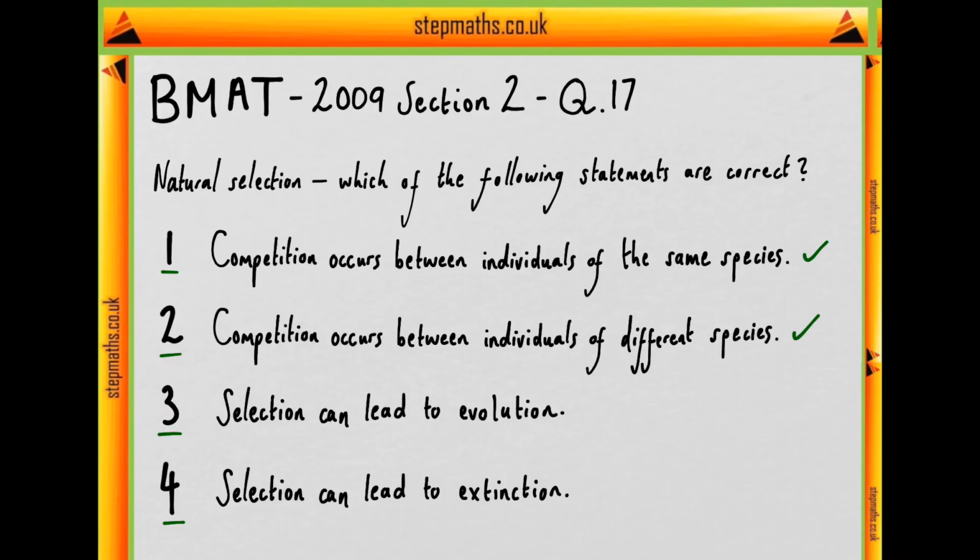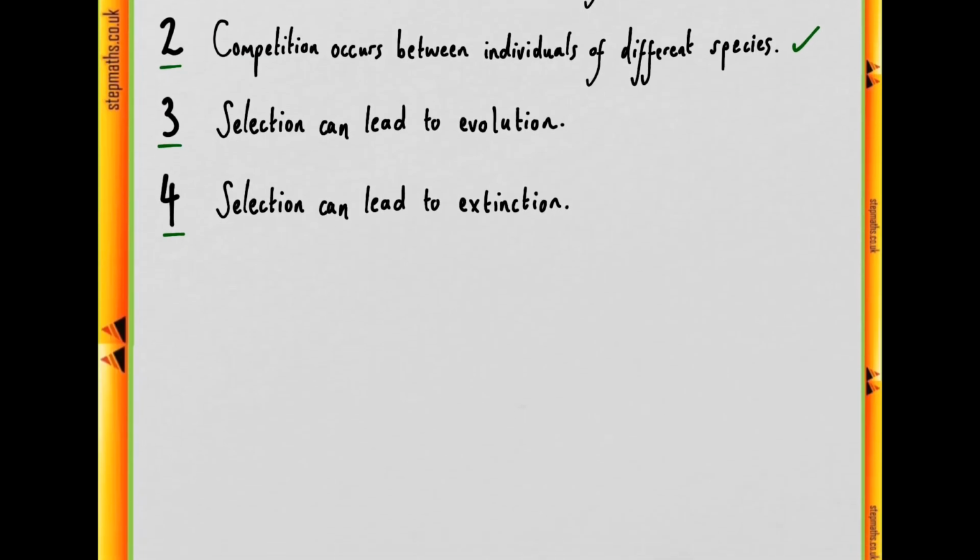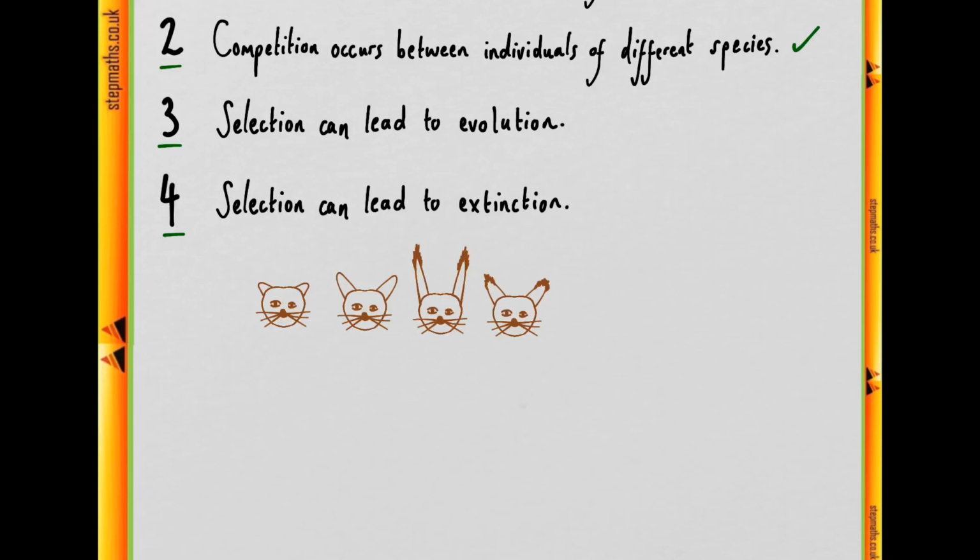Moving on to 3, selection can lead to evolution. Well, we should know this to be true, but what's the mechanism for this? Well, let's take the case of a number of big cats in the savannah, which all have different ear shapes, and this is because of the variation that exists within a species as a result of sexual reproduction and mutation, which generates variation in the population.